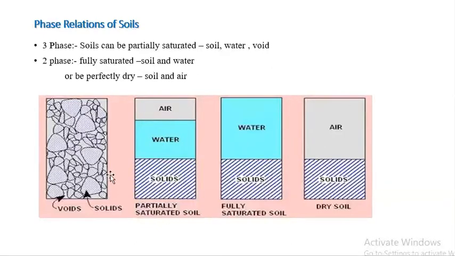If the void is partially saturated, meaning there will be water and air, then it will be a three phase system: solid, water, and air. For a two phase system, if the void is completely filled by water, then there will be two phases, water and solid. If the soil is completely dry, then the void will be filled with air, and it will be a two phase system, air and solid.